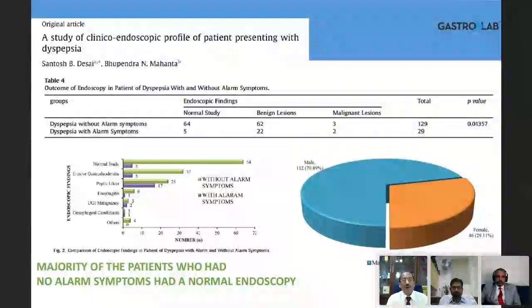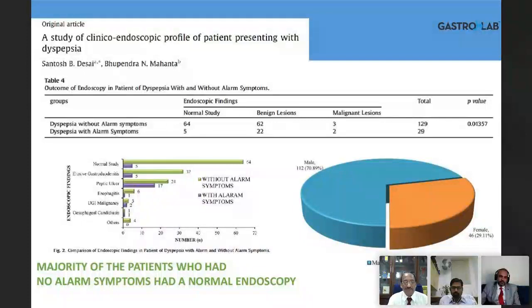A study of the clinico-endoscopic profile of patients presenting with dyspepsia was done in India, and they showed that in the majority, 54%, they found a normal stomach. Erosive gastroduodenitis was seen in a smaller proportion, and then peptic ulcer, esophagitis, upper GI malignancy, esophageal candidiasis, and all that.